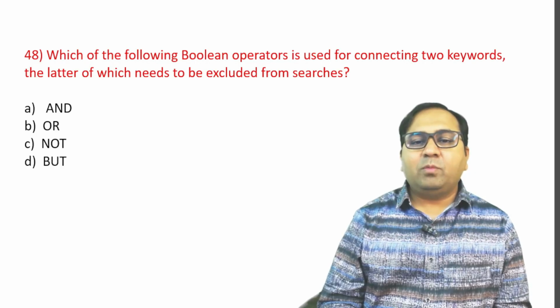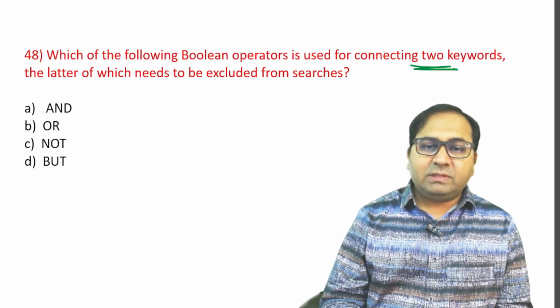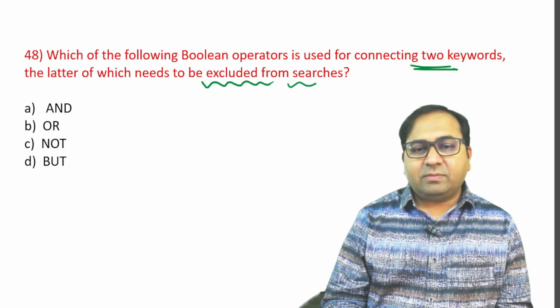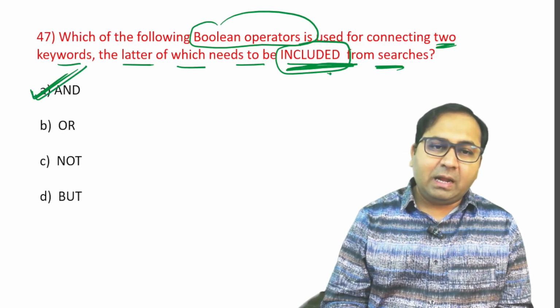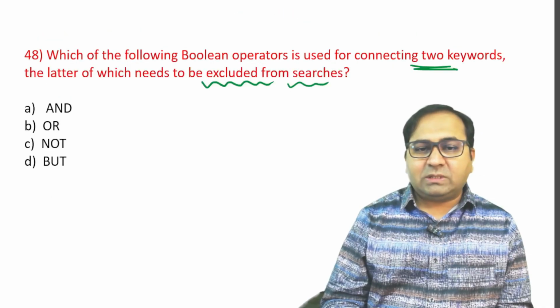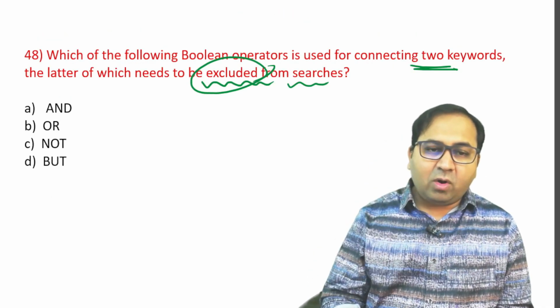Next question. Which of the following Boolean operators is used for connecting again two keywords, the latter of which needs to be excluded from searches? Previously it was included in searches, so we have taken AND. Now because you want to exclude from the searches, what will you use? Is it AND, OR, NOT, or BUT?